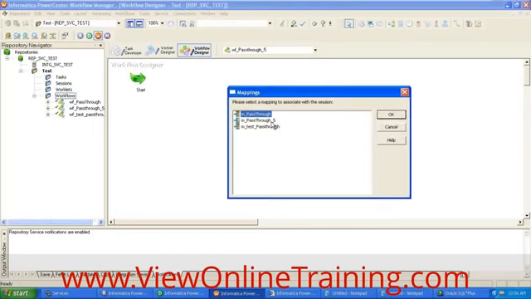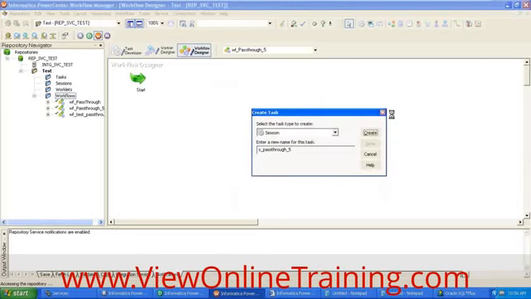You need to select the mapping here, the one for which you need to create the session. Because in the same folder you might have multiple mappings, you need to select the appropriate mapping. So I want to create the session for this password_5. Click OK. Now it will create one object, the session task object.